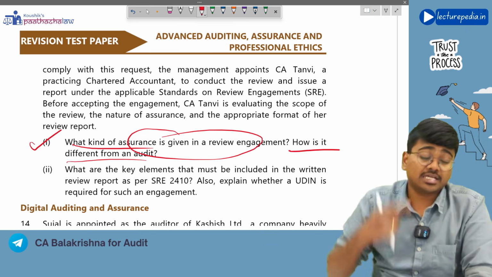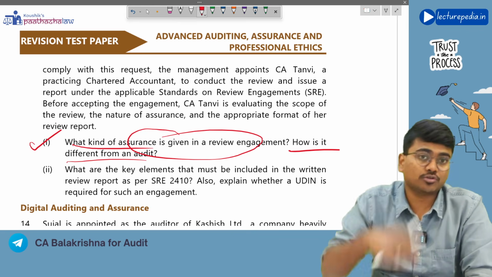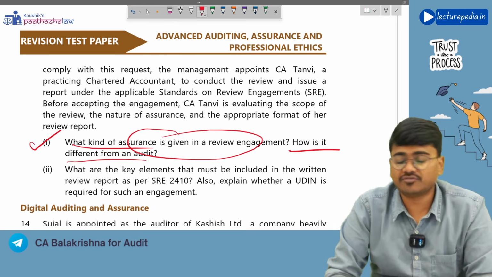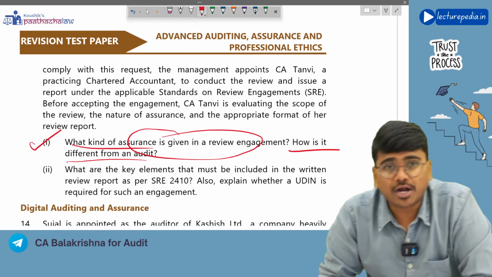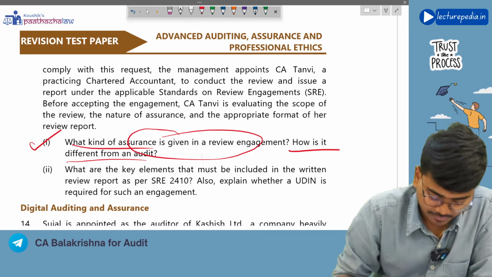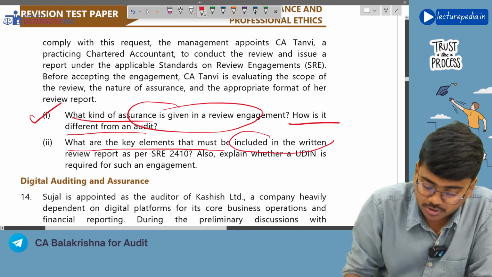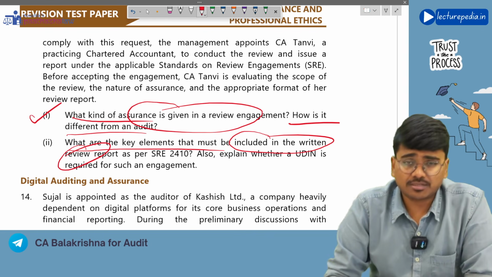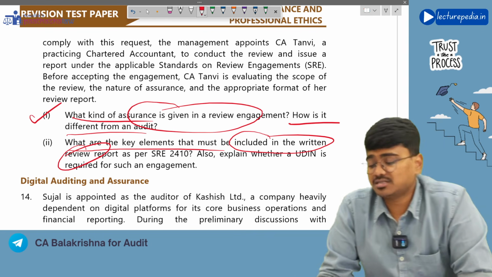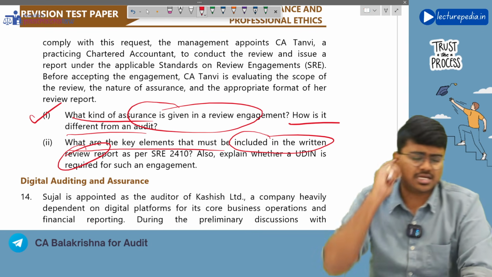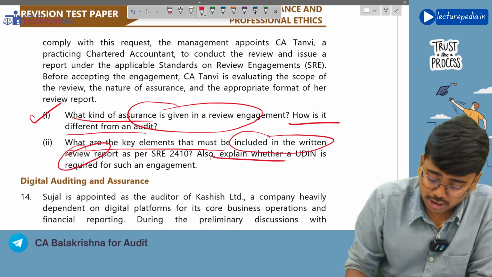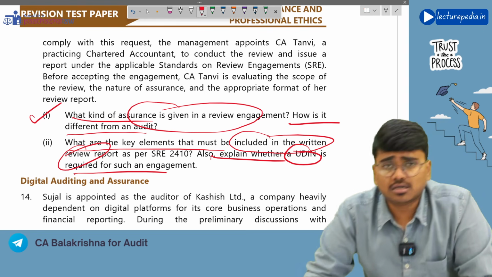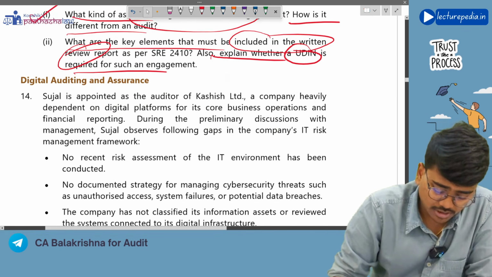How is it different from the audit? In case of audit you will give reasonable assurance, whereas in case of review you will just give limited assurance. And in case of audit you will perform complete audit procedures, whereas in case of review you will just perform limited audit procedures, correct or not? Yes. Next, what are the key elements that must be included in the written review report? There will be title, addressee, the conclusion, right? And responsibilities of the practitioner, responsibilities of management. These basic elements will be there. Also explain whether UDIN is required for a review engagement. Yes, UDIN is also required for the review report, because that is also a report, right?